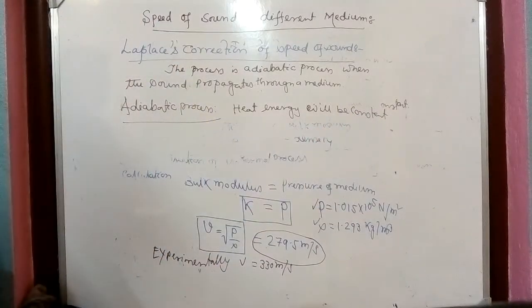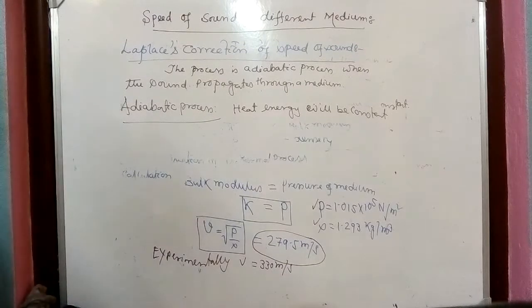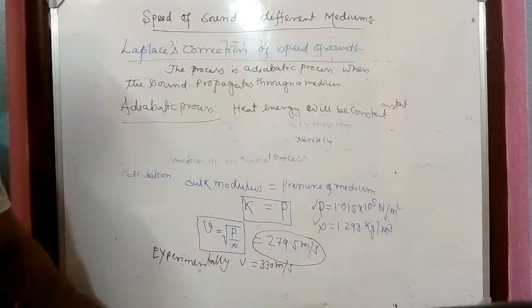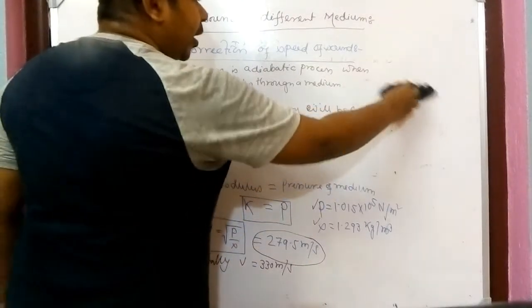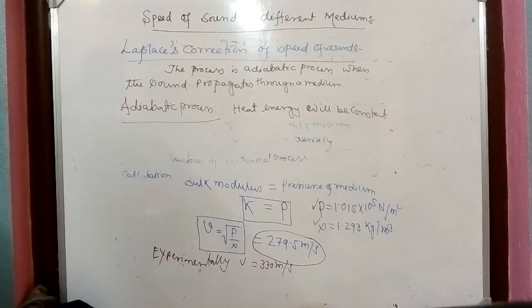Previously it was said the temperature will be constant, no change of temperature, and here Laplace said temperature may change but heat energy will be constant, and you all know that heat and temperature are not the same. So with this little confusion between heat and temperature, let's see how the value is changed.